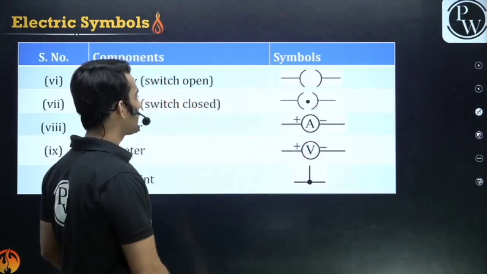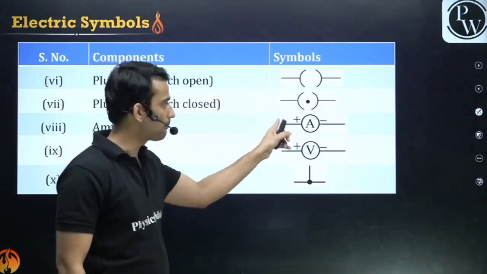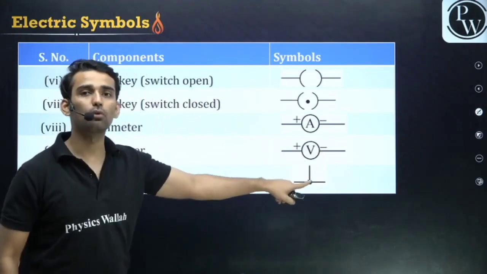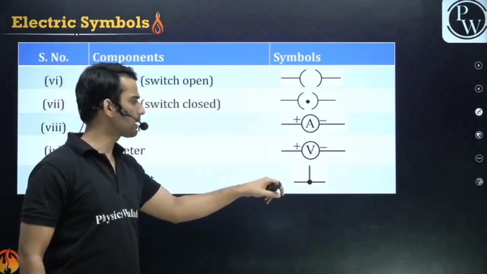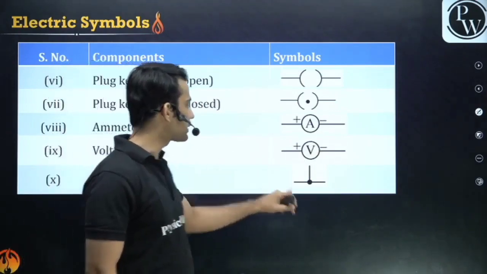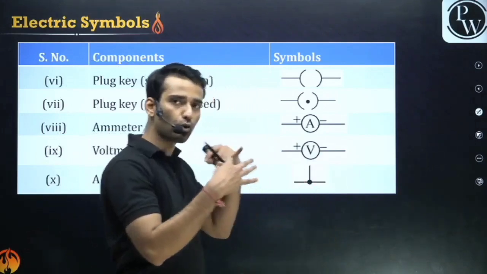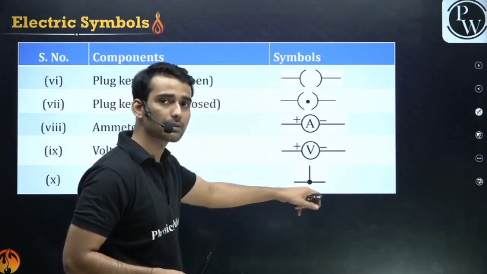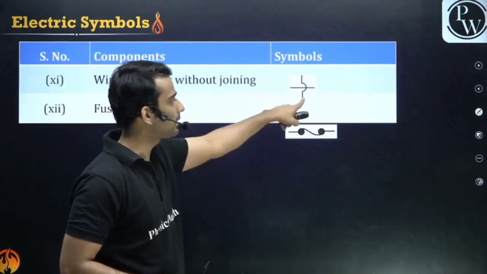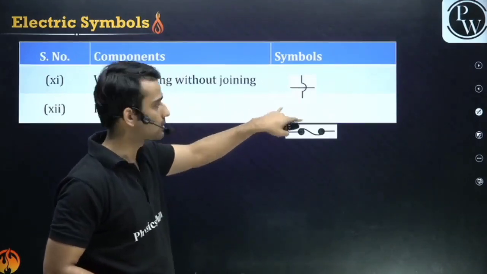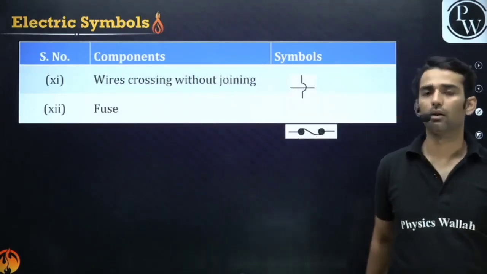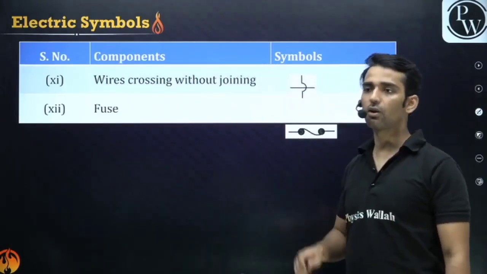Ammeter, it is used to measure current, with plus and minus terminals. Voltmeter, this is voltmeter V, it is used to measure voltage. You will get these in the coming slides. A wire joint: when two wires cross and we have a joint, it is denoted by this. But if we don't have a joint, it is like this, the wire has just crossed. Then we have a fuse. Why a fuse is used, I will tell you, but this is the circuit symbol for fuse.